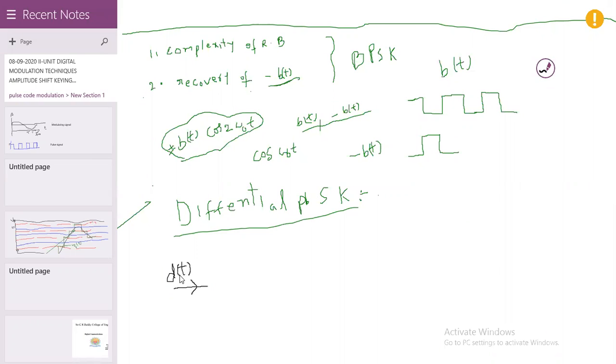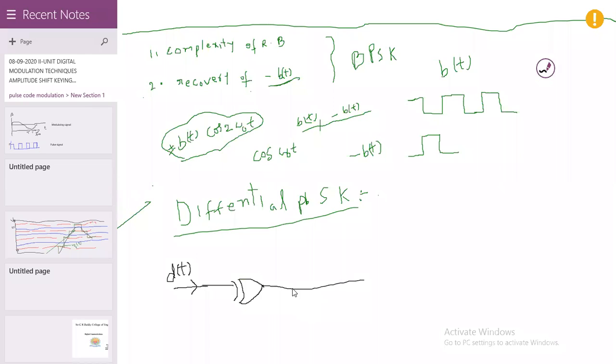Initially, that signal passes through an exclusive OR gate. Please note down the DPSK transmitter block diagram.